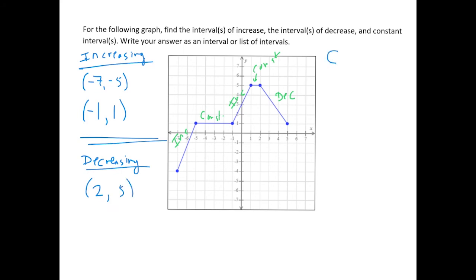And then as far as where it's constant, well, that's going to be here from x equals -5 to x equals -1. So from -5 to -1, that interval. And also here, so from 1 to 2. So we have the interval from 1 to 2, the function is constant.